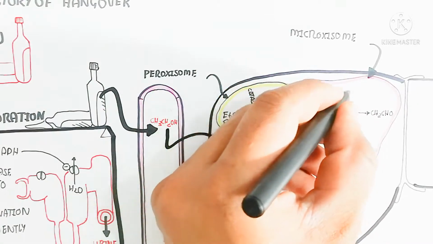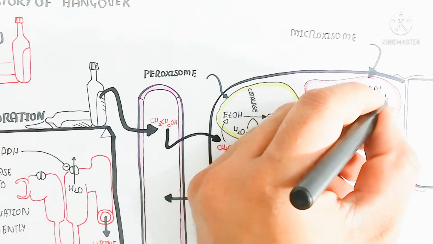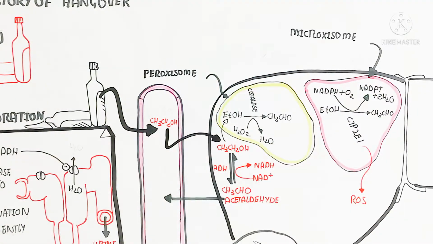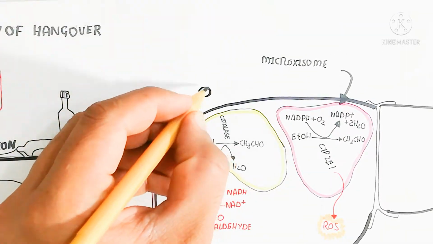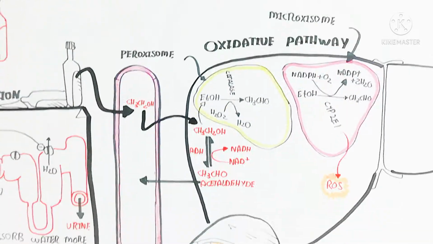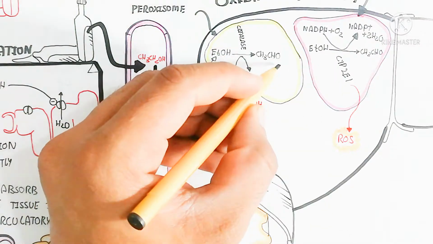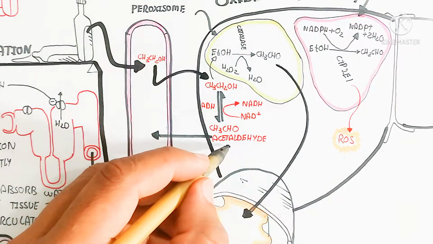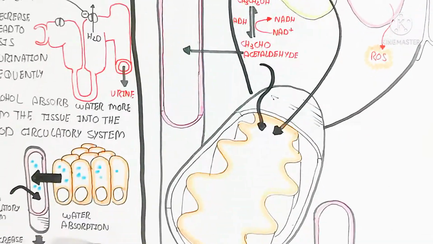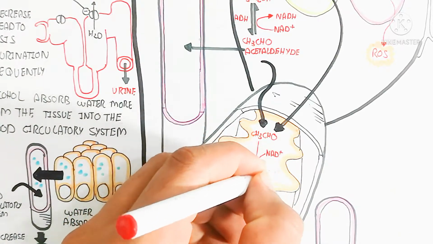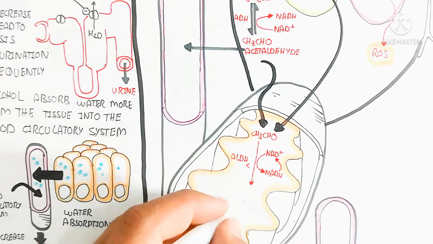So there is too much acetaldehyde production. On the other hand, here is the microsome, while the catalase enzyme is used in the peroxisome, the microsome uses cytochrome P450 2E1, which will also increase the reactive oxygen species, and NADPH is used with oxygen to produce water as well as acetaldehyde. So this acetaldehyde will move collectively into the mitochondria. The loading of acetaldehyde will be more and will lead to dysfunction of the mitochondria.